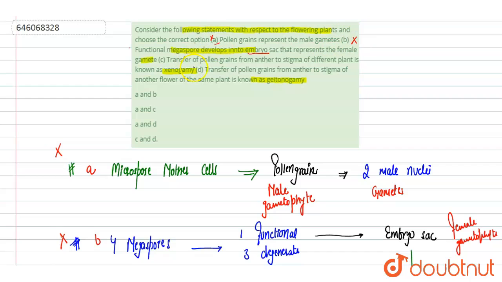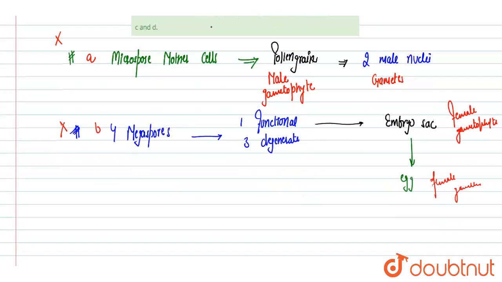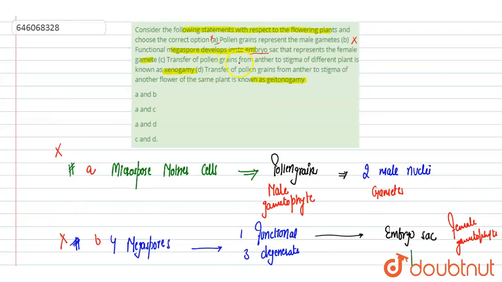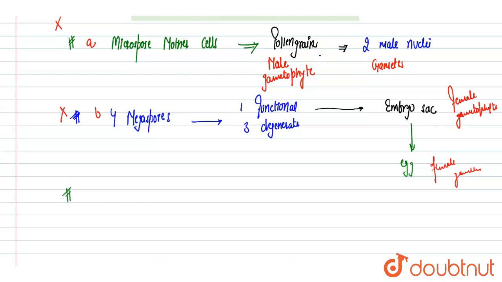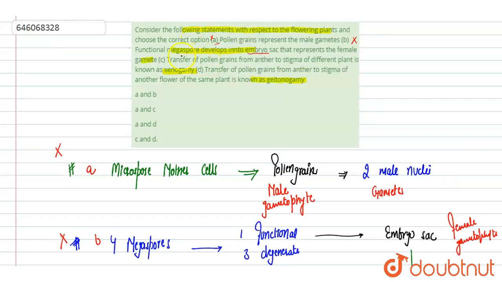Next we have transfer of pollen grains from anther to stigma of different plant is known as xenogamy. So this is a correct statement. It means we have two plants, A and B. Pollen from the anther of one plant is transferred to the stigma of another plant, the B plant. That is known as xenogamy.